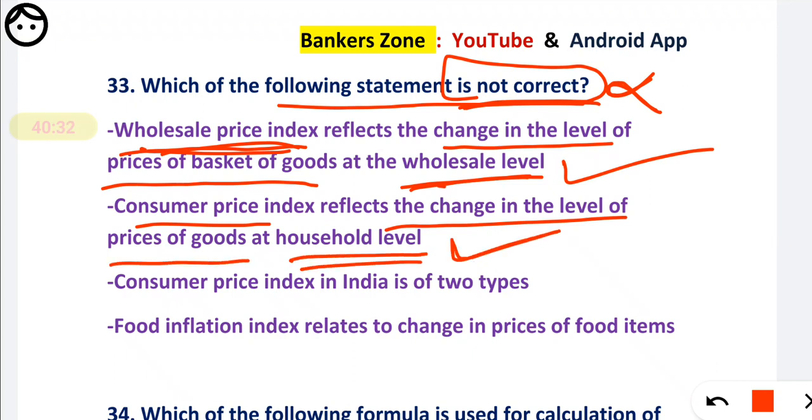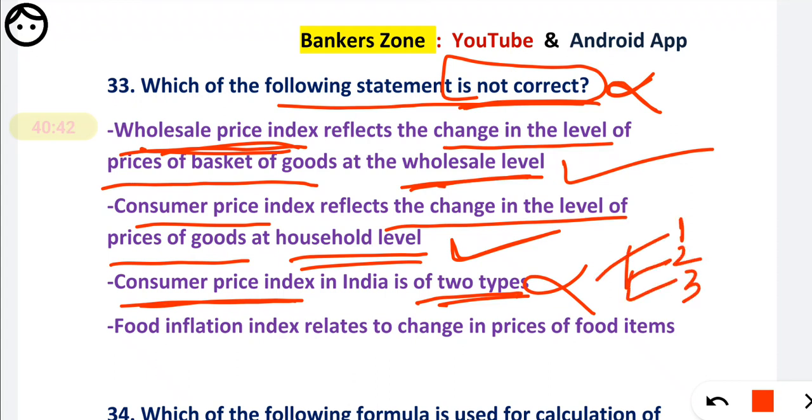Third option, the CPI, that is consumer price index in India, is of two types. It is wrong. I have already told you in the previous question, CPI has 3 types. So this is wrong, and you have to mark the third option as the not correct option. And the fourth option, the food inflation index represents the change in food items. It is also correct. So mark the third option.